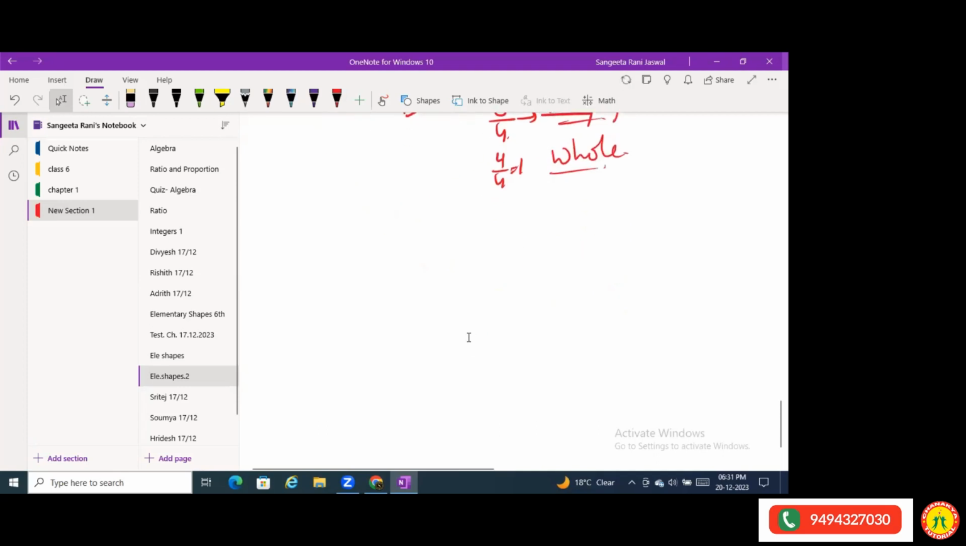So be clear on this much. Let's go ahead. We'll do some exercise now, and we'll do the triangle and quadrilateral part afterwards. Okay, let's come to the exercise.